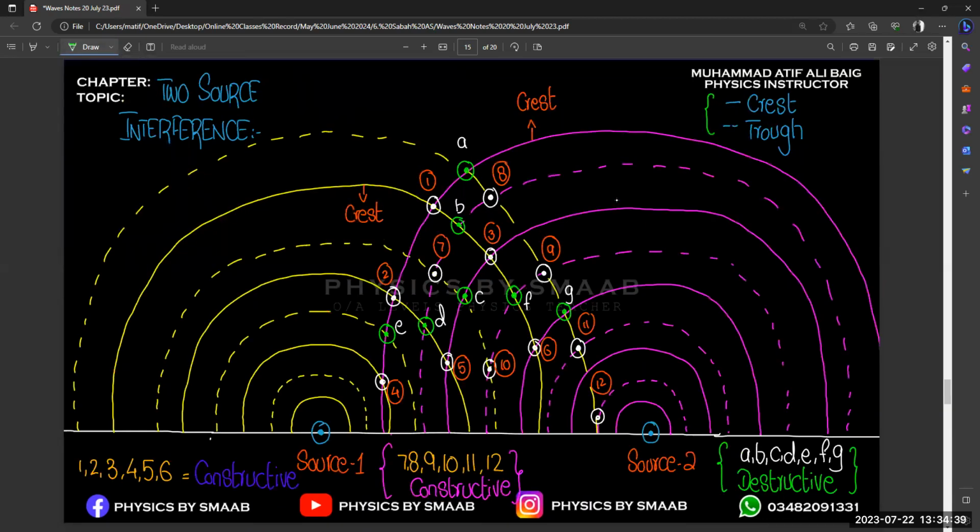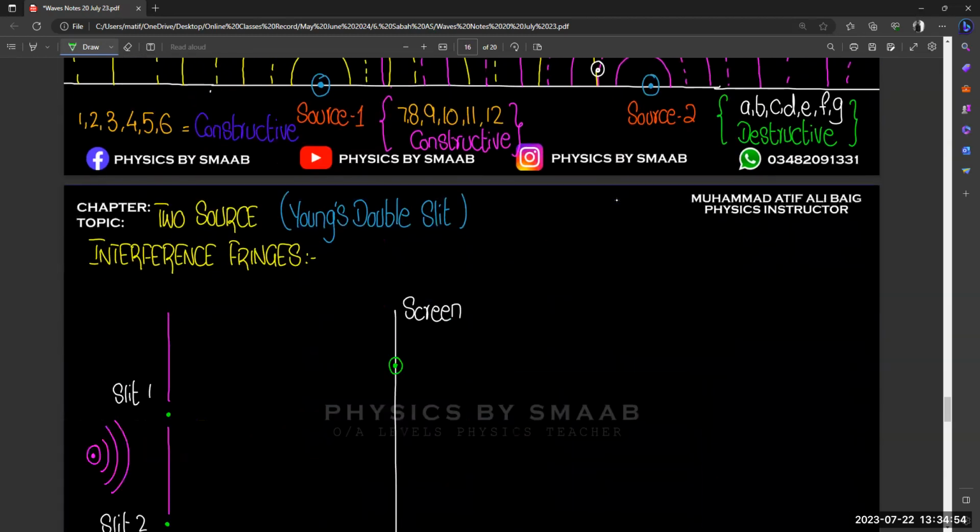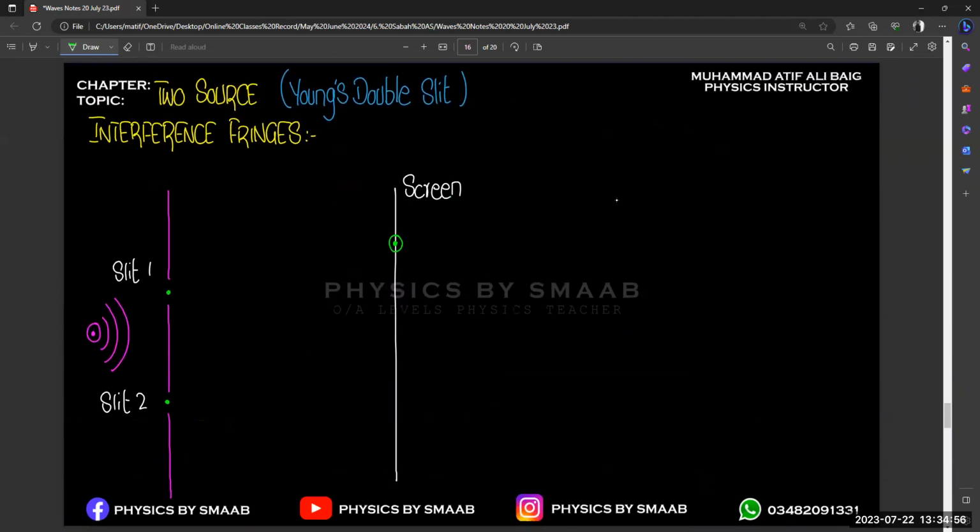The same wave pattern is going to strike the screen, just like a projector. When we start the projector, a beam of light hits the screen, and we observe different colors and different types of images and videos on the screen. The same goes here. When light waves from slit 1 and slit 2 move towards the screen, they interfere with each other.